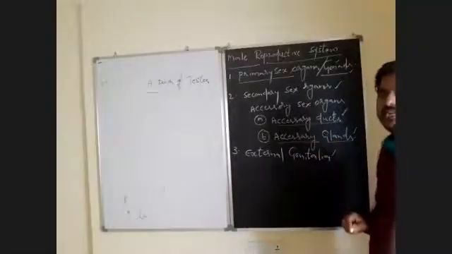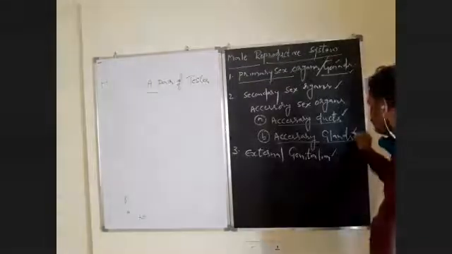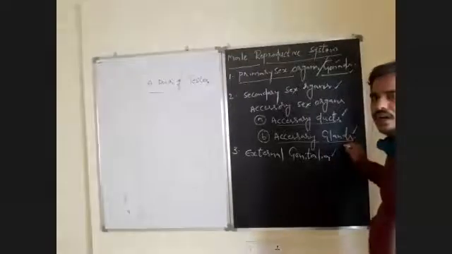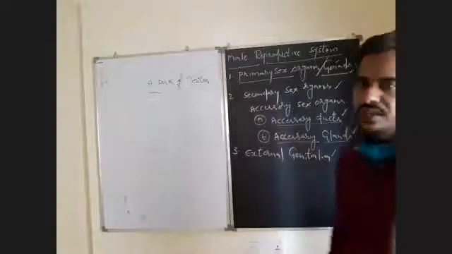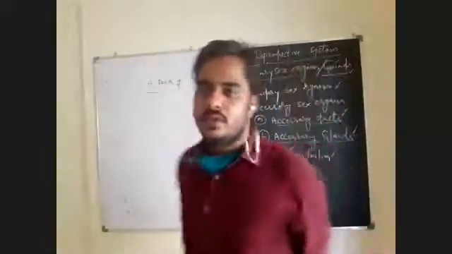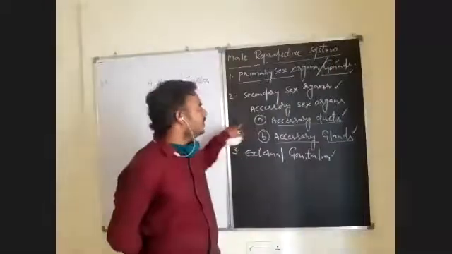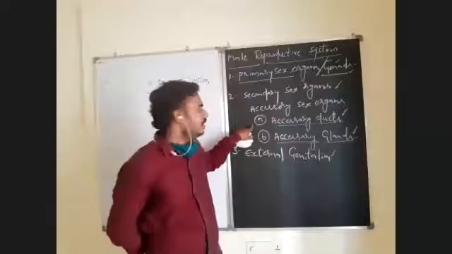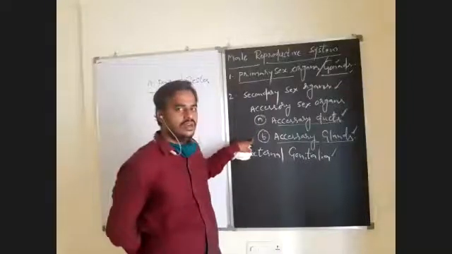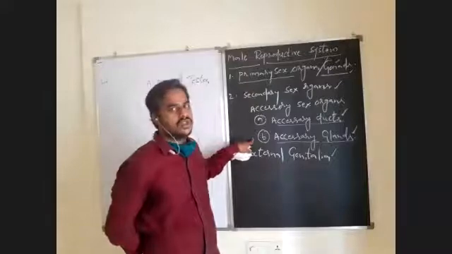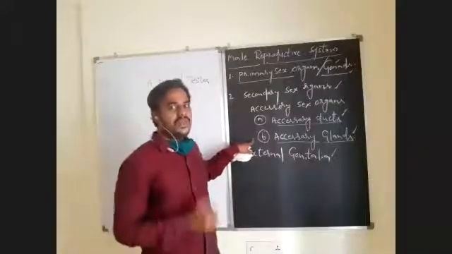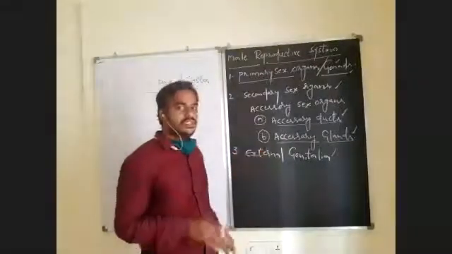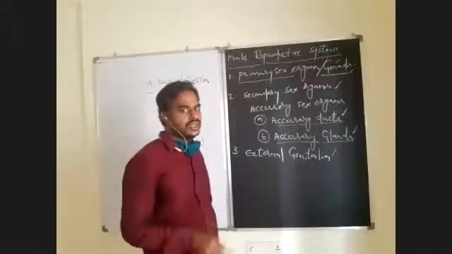But what about accessory glands? The accessory glands help in nourishment of spermatozoa, and also maintain a required pH in the female genital tract for the survival of spermatozoa. So observe here, the accessory ducts are mainly for the transport and storage of spermatozoa, but accessory glands are for nourishment and also for the maintenance of a particular pH in the female genital tract, which is essential for the survival of spermatozoa. Okay, that we have to remember.